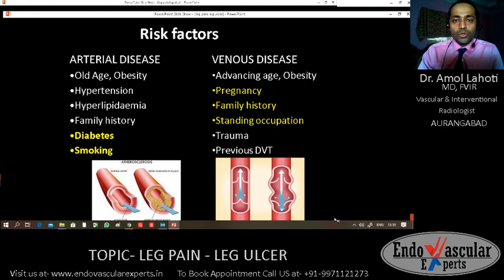Risk factors associated with the peripheral vascular disease, or also called peripheral arterial disease, are old age, obesity, hypertension, hyperlipidemia, family history, and most important is the diabetes mellitus and chronic smoking. Various risk factors of the venous disease can be advanced age or obesity, family history, long-standing occupation or long-standing job, smoking, trauma, and previous history of deep vein thrombosis.